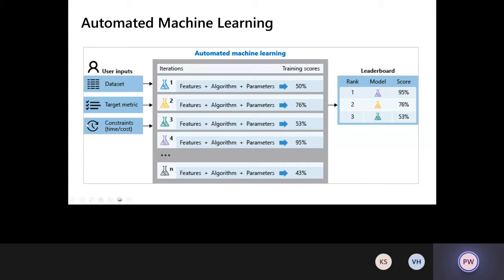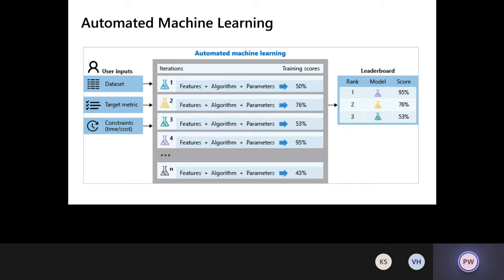So this is what it looks like in a summary. You, as a user, bring in your data set. You define what metric you want to use to measure the output or the accuracy of each iteration. It could be accuracy, it could be log loss, it could be the AUC curve. And then you can define constraints, because you don't want this to be a science project that runs for years, but rather you want to put a constraint on time and cost. Let's say run it for 3 hours and run it using 4 GPU VMs. That's all I can spend money on.